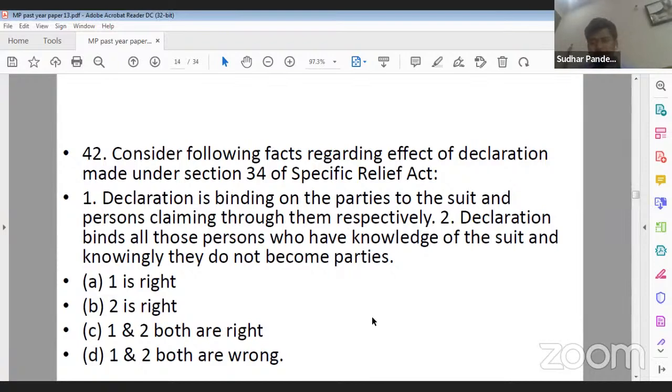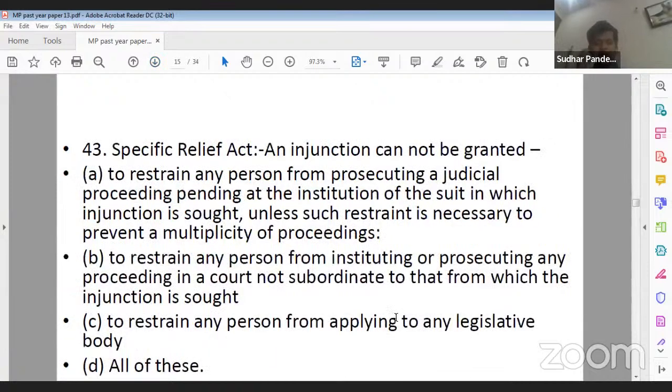Direct question from section 34. Yes, 42 ka Vinny ji, you are correct. A is the right answer. That is, in the cases where a declaratory decree has been issued, then only the parties to the suit or their trustee or their representative, against them only that particular declaration is binding, not on all other parties.